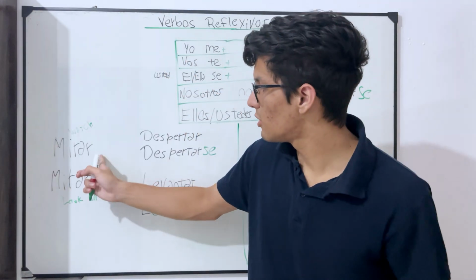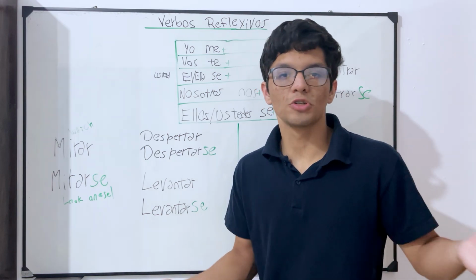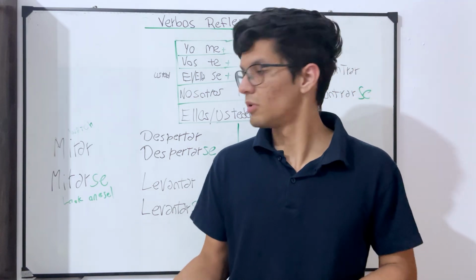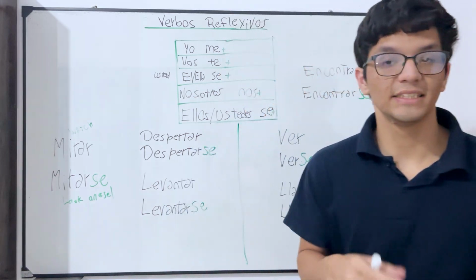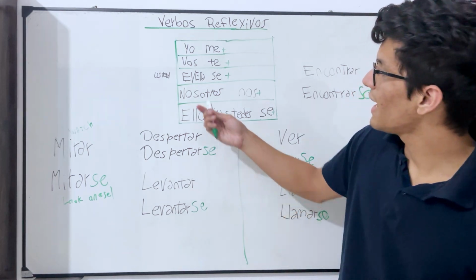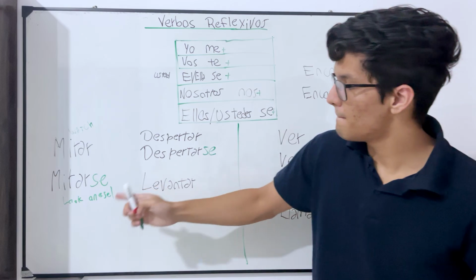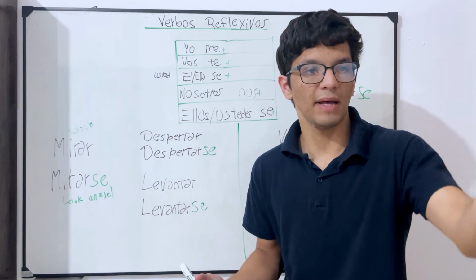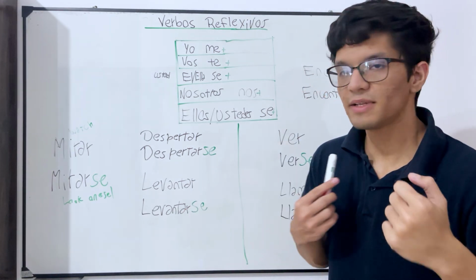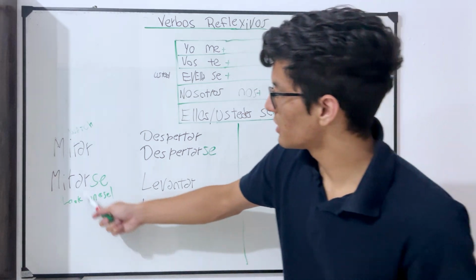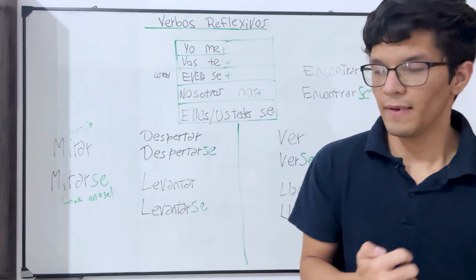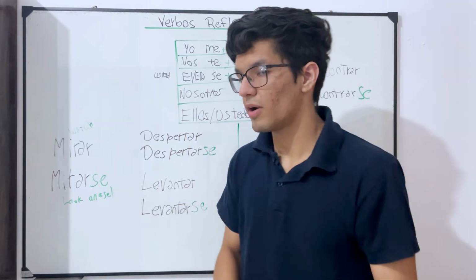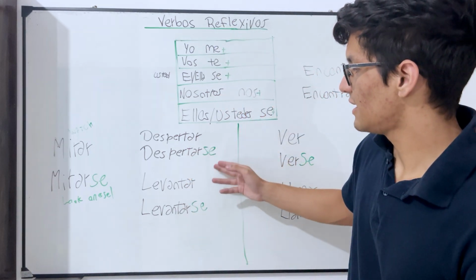You would say, yo miro la tele, right? Yo miro la tele, I watch TV, and then yo me miro en el espejo. I look at myself in the mirror. Then if you want to say she looks at herself in the mirror, you would say ella se mira al espejo. Yo me miro ahora en mi pantalla de computadora. Right? I look at myself in my computer screen. So in this case, it is a reflexive way. That means the person that is making the action and the person that has received the action is exactly the same person. Okay? Oneself.